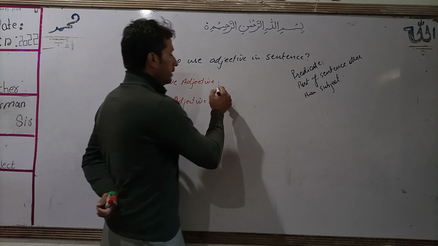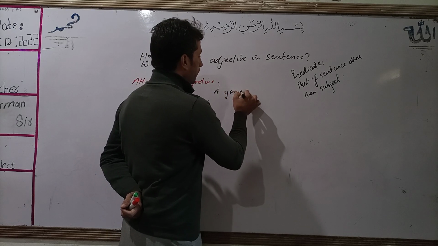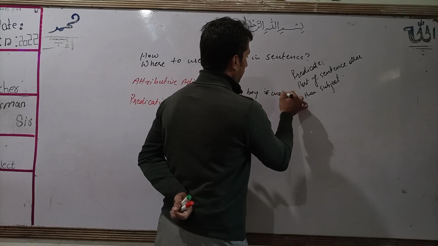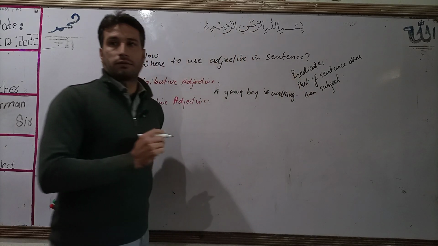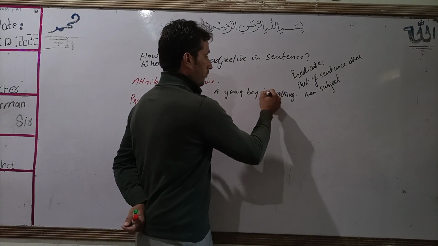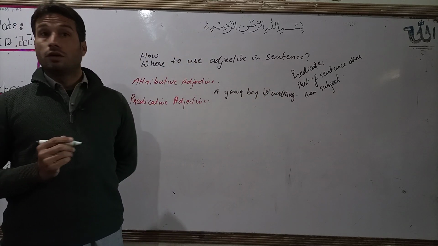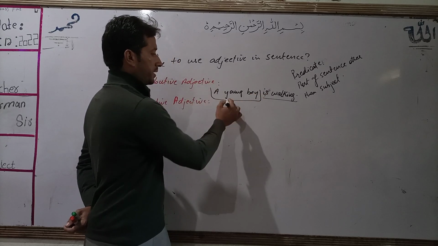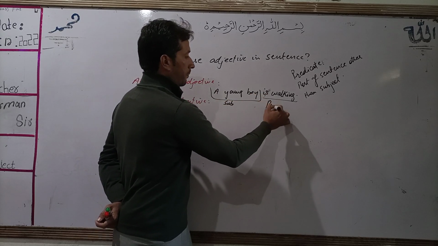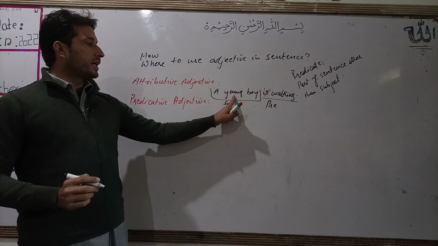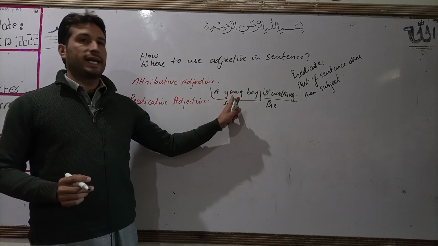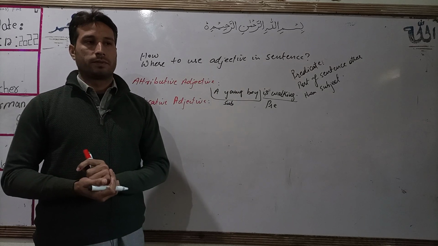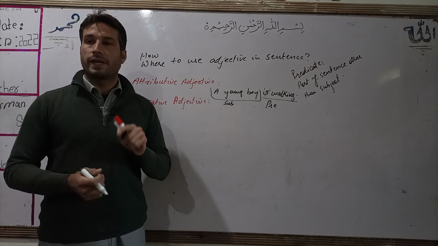Like, for example, a young boy is walking. Now, here the subject is a young boy, and you can see the adjective young gives information about the boy. It comes before the verb and is used with the subject. This type of adjective is called attributive adjective.